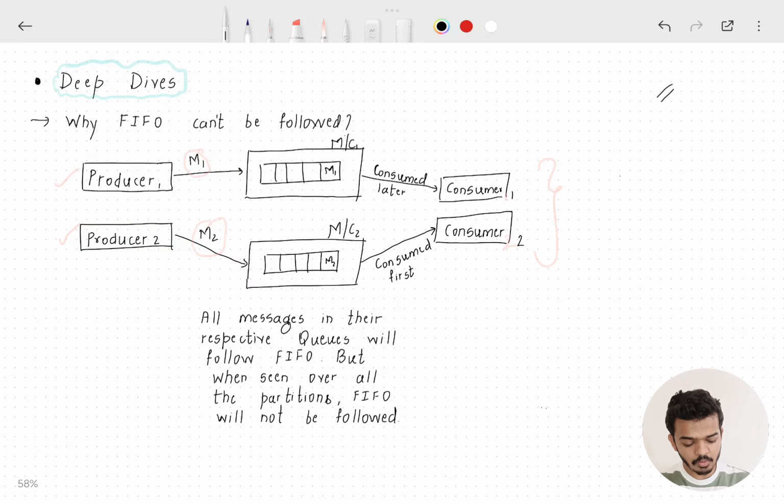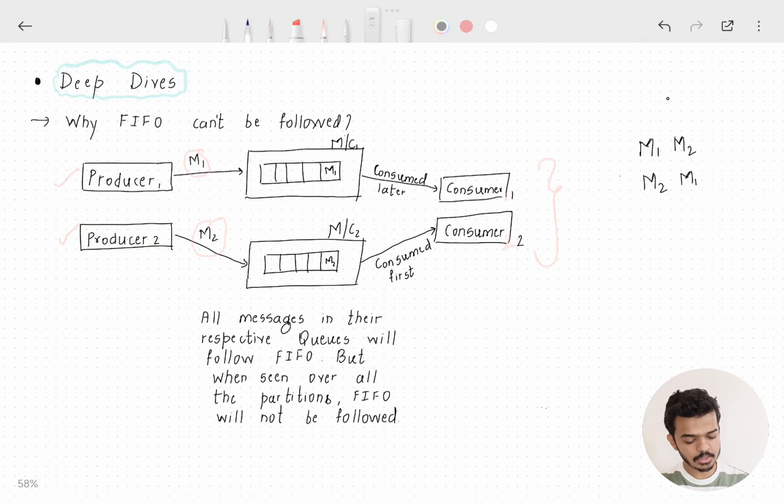While entering the queue, M1 went into the queue first and then M2 went. But while consuming, M2 may get consumed first. After that, M1 will get consumed. Because at the consumer end, we cannot ensure ordering. Any consumer can come and consume the message at any point of time, right? So this is why we cannot maintain the first in first out ordering of messages at the delivery end. Okay.